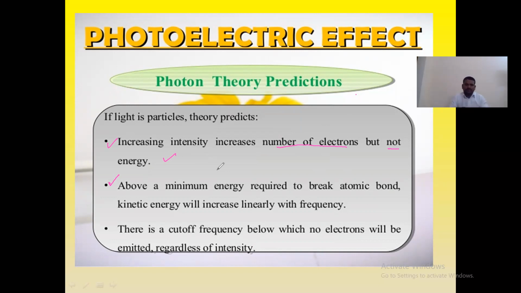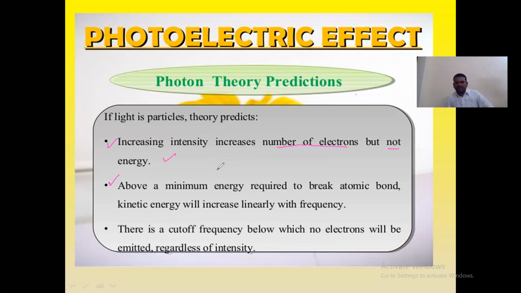But according to the wave theory predictions, the energy depends on the intensity. And also kinetic energy does not depend on the frequency in the wave theory predictions. But in the case of the photon theory predictions, the energy does not depend upon the intensity, and the kinetic energy depends upon the frequency. So with these 2 points, the entire photon theory got developed.